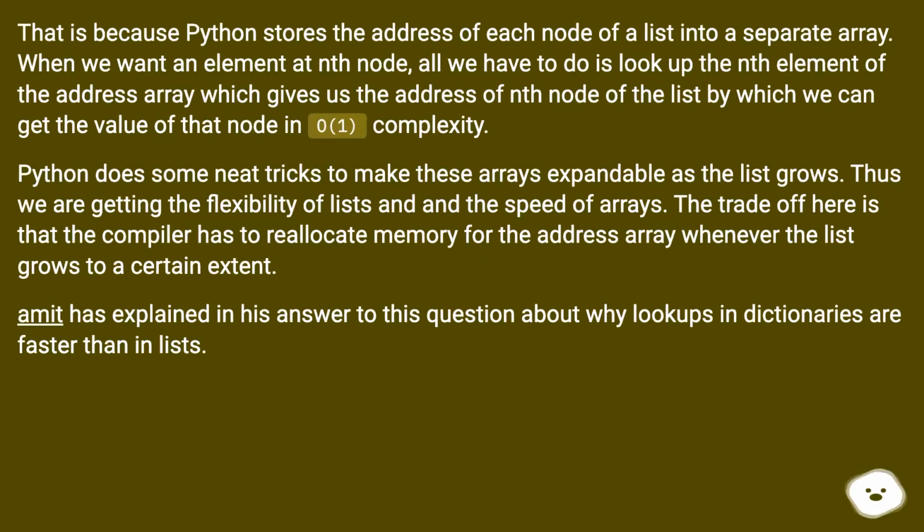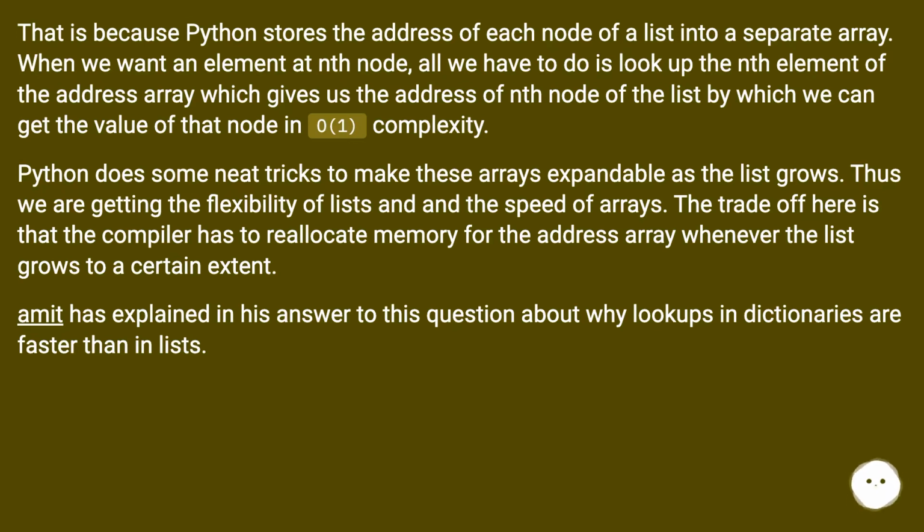That is because Python stores the address of each node of a list in a separate array. When we want an element at the nth node, all we have to do is look up the nth element of the address array, which gives us the address of the nth node of the list, by which we can get the value of that node at O(1) complexity. Python does some neat tricks to make these arrays expandable if the list grows. Thus we get the flexibility of lists and the speed of arrays.